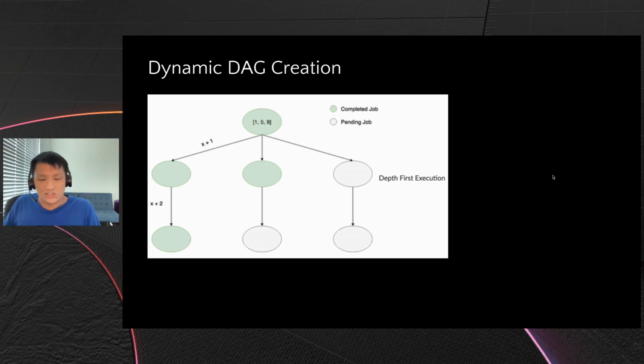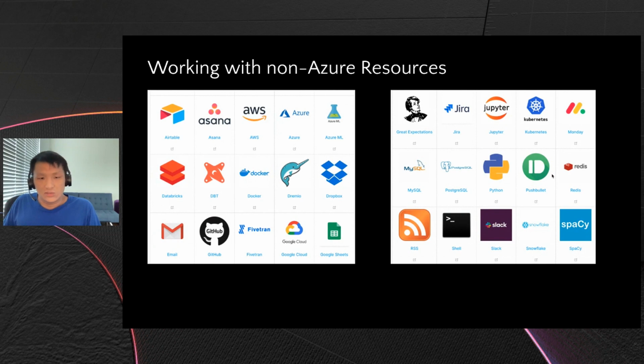In Azure Data Factory, this is a bit trickier to do because of the way that the DAG is constructed through the UI. The second thing Prefect does well is it integrates with a lot of non-Azure resources. So I manage the community Slack channel where I help people using Prefect for their own needs. A lot of the requests we get are people who are moving data from one source to another. Like for example, they want to sync their Postgres database with Snowflake, or maybe they want to use dbt in order to